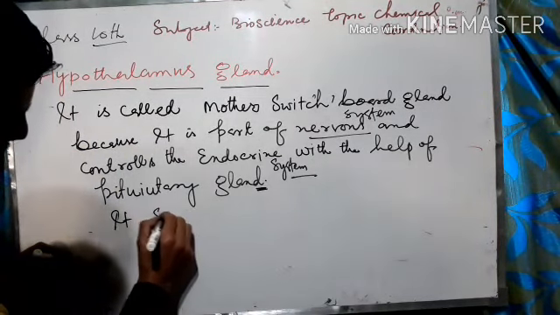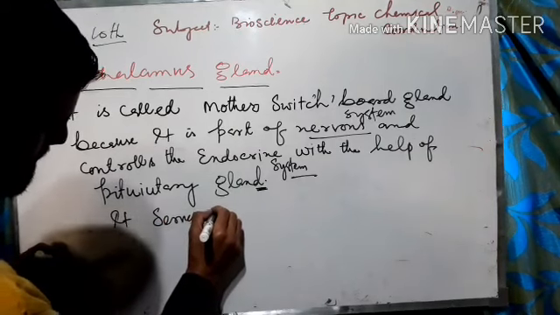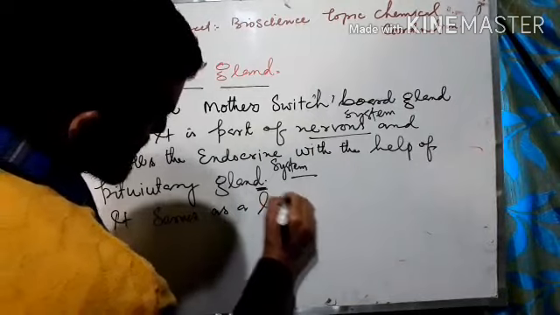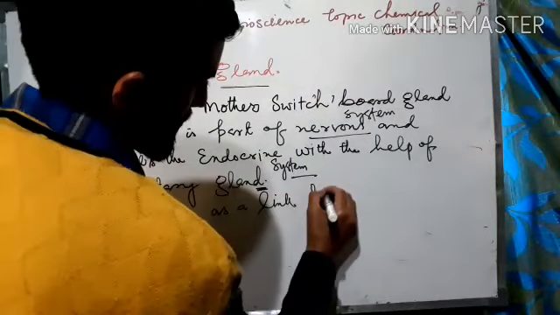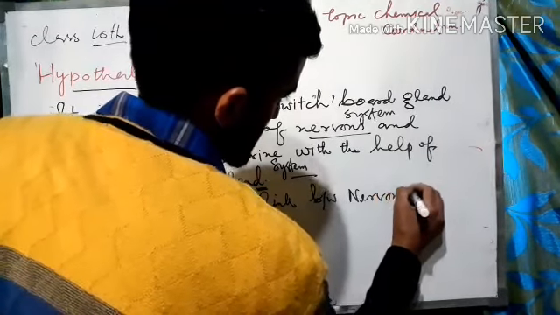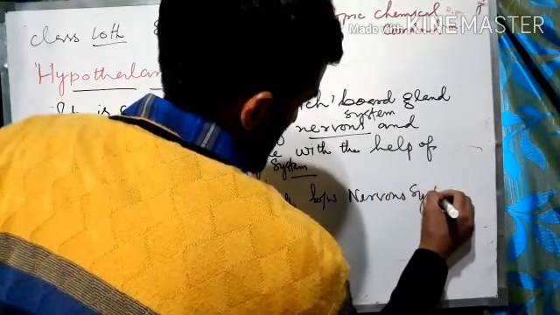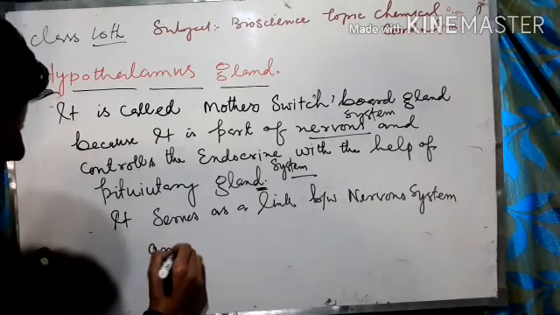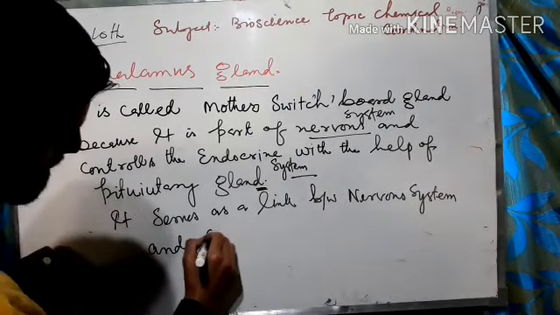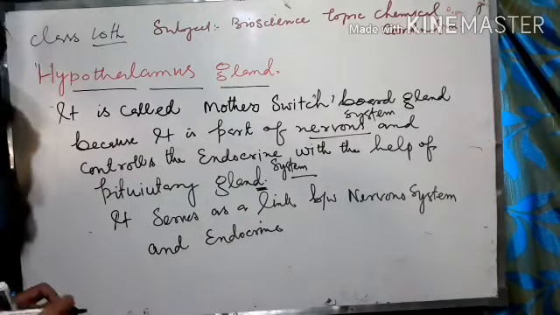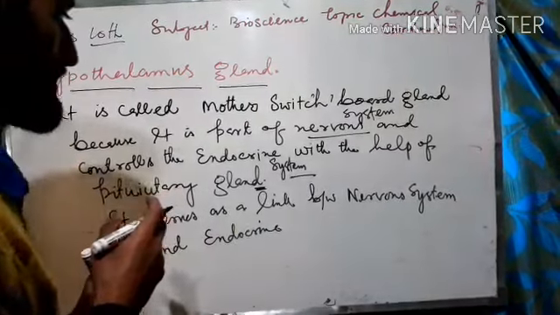It serves as a link between the nervous system and the endocrine system. So it acts as a link between the two systems of the body.